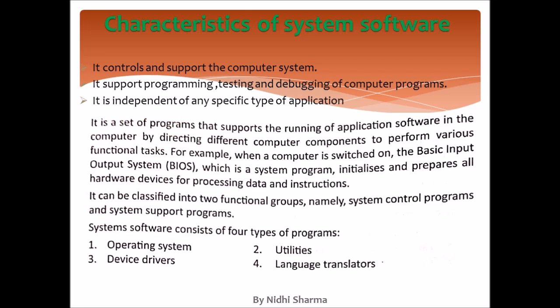Device drivers are the programs that we need for maintaining or communicating with a particular device. And a language translator is a program that translates our programming language into a computer readable form. We are going to discuss these four topics one by one.